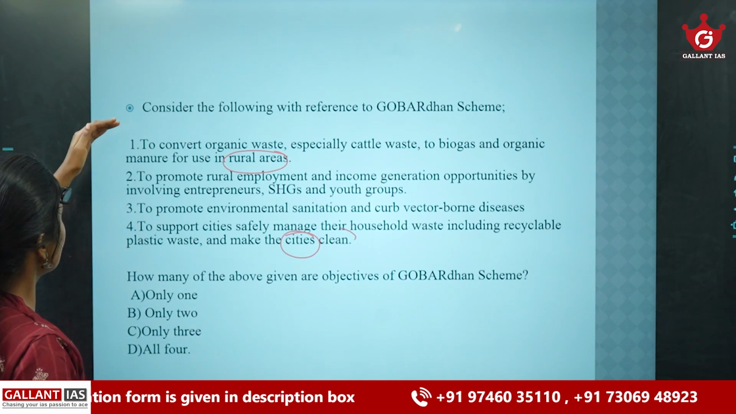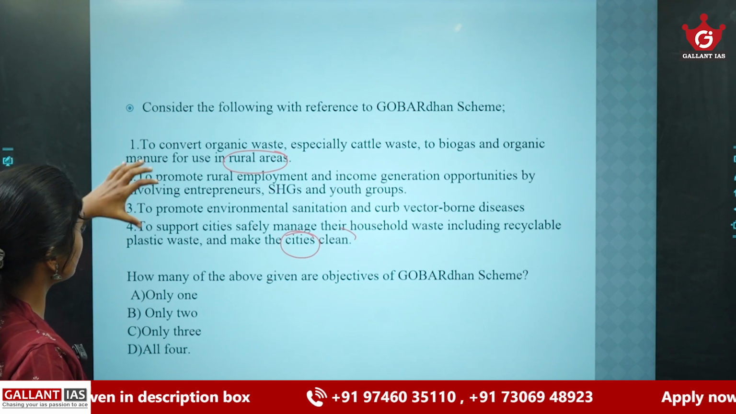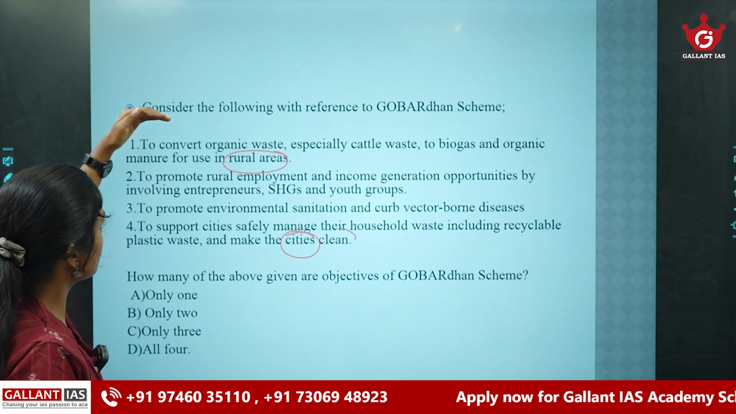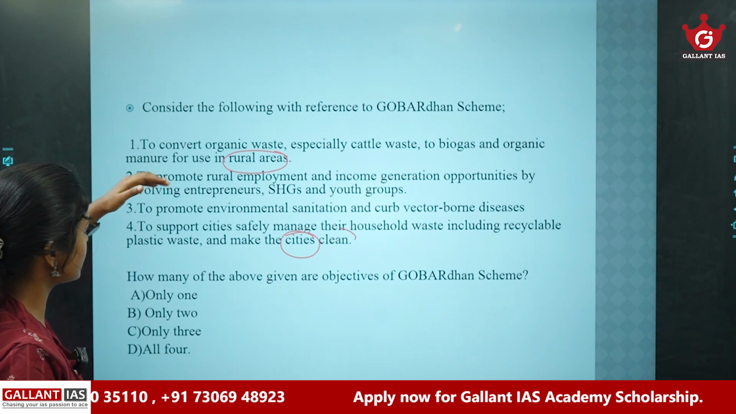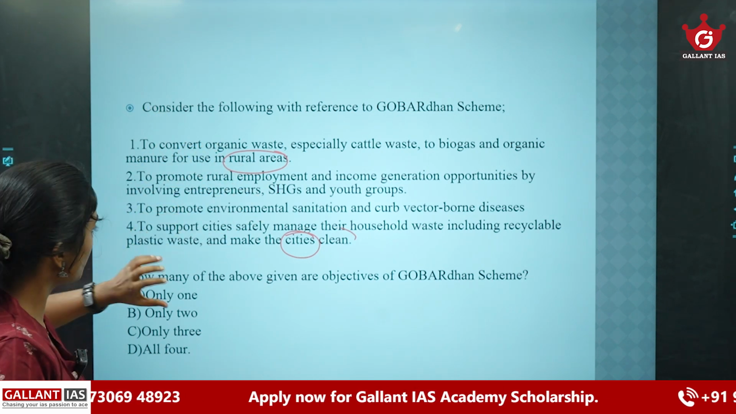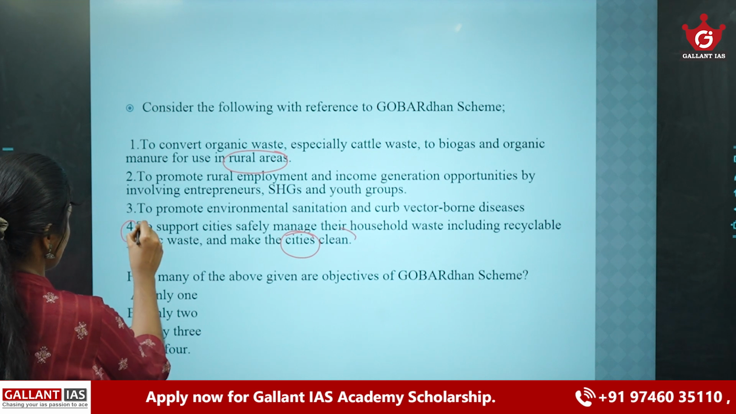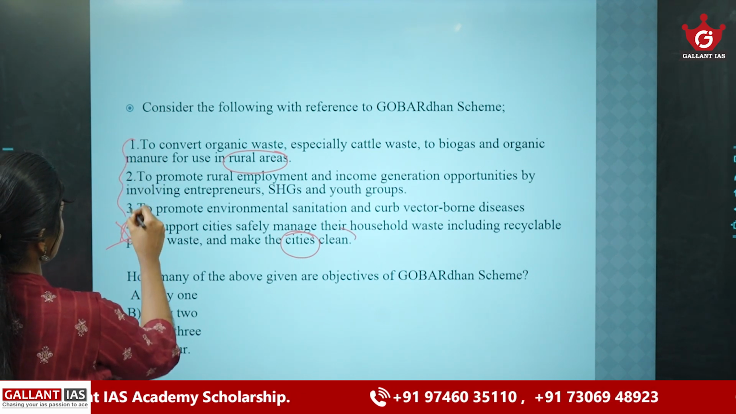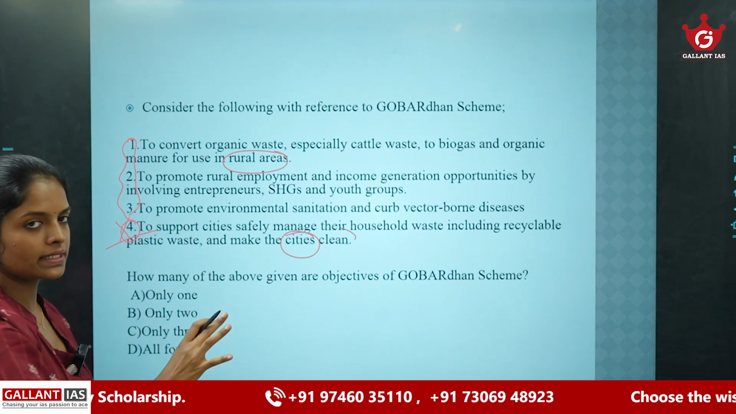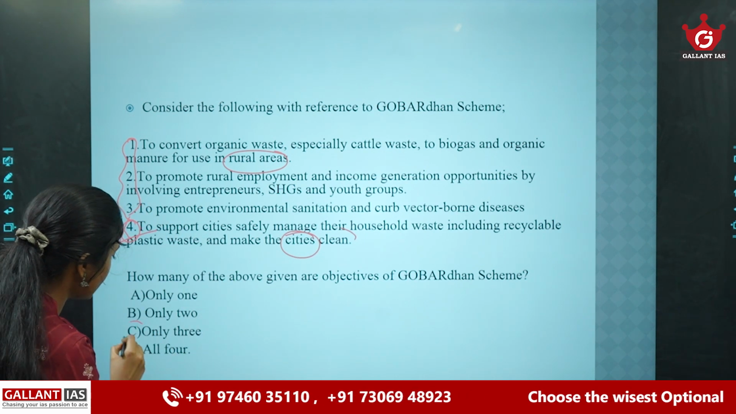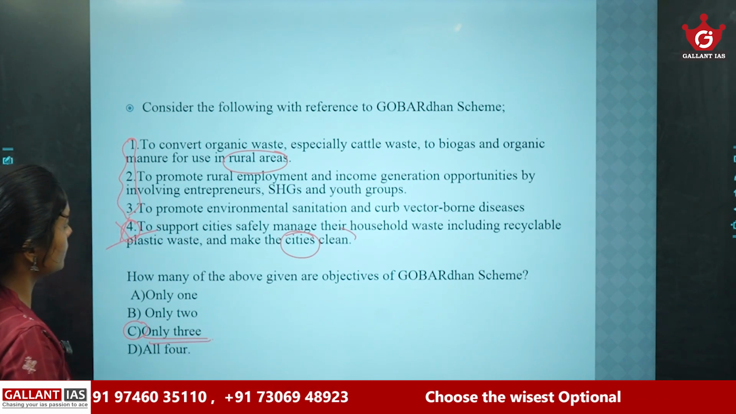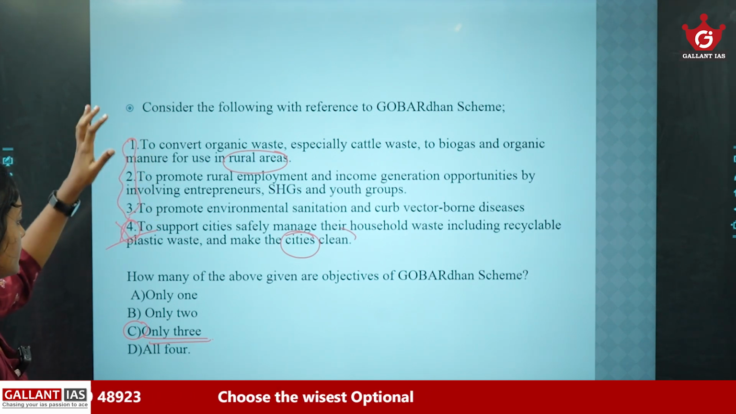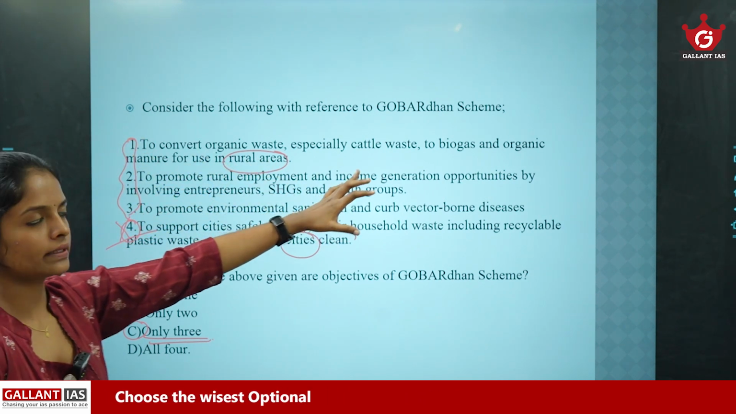And if you examine 1, 2, and 3, these are related in nature. The first, second, and third statements are related, and the odd one out is the fourth one. So we can remove the fourth one and connect these three statements. So the answer is option C, only 3. These three, first, second, and third, are the main aims of this Govardhan scheme.